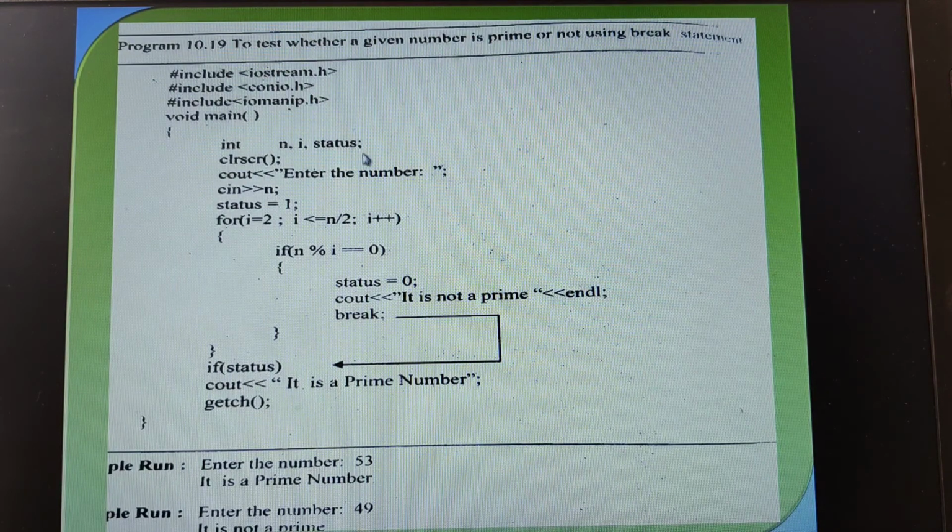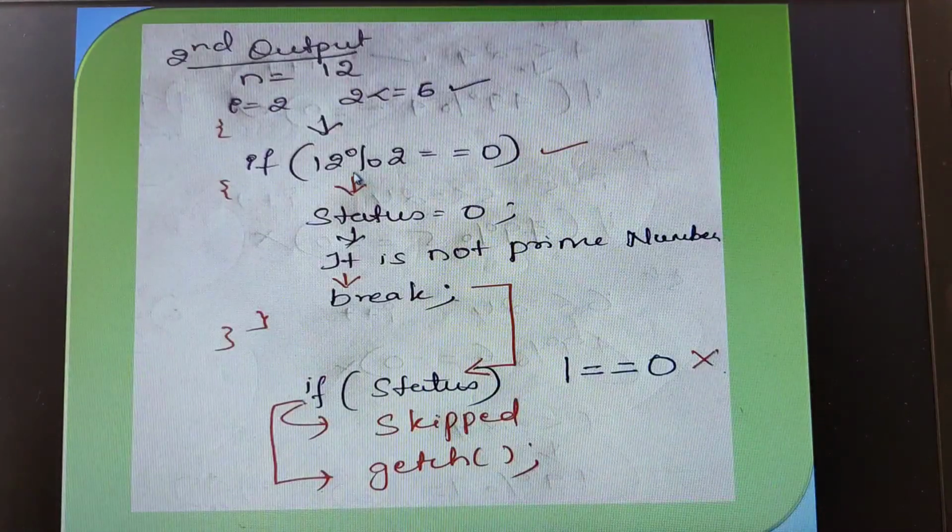So here what happens? Once again, I know it is a little bit of confusion. When you do the modulus operation, we get the remainder as 0. Because the condition is true, we are making an entry into the loop, wherein we are resetting the value of status. Now I hope you are able to understand why I have taken status. Status is just acting as a flag to check for the equality. Outside this particular for loop, the status value was 1. But because it has satisfied this if condition, the value of status would change.